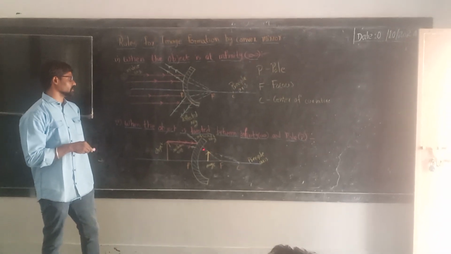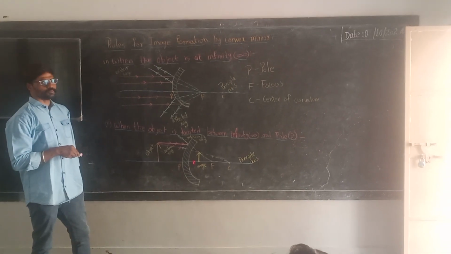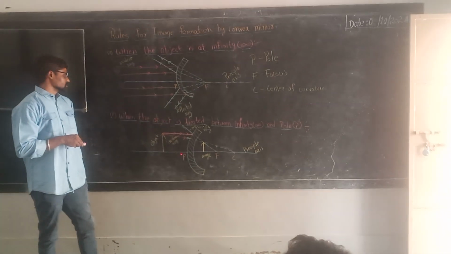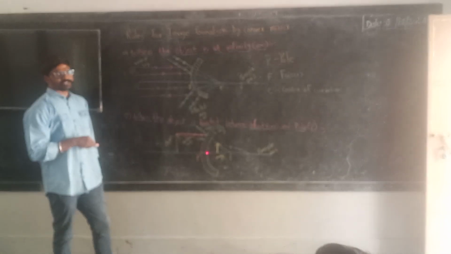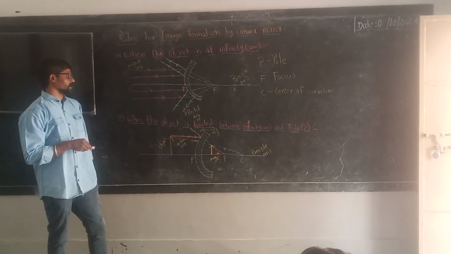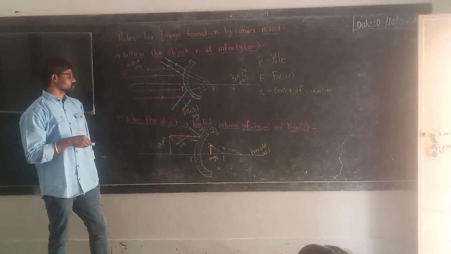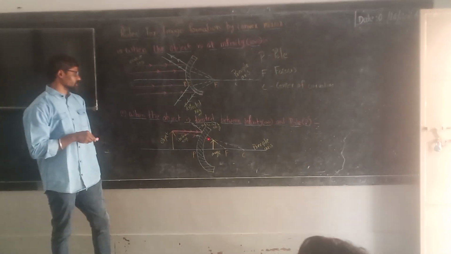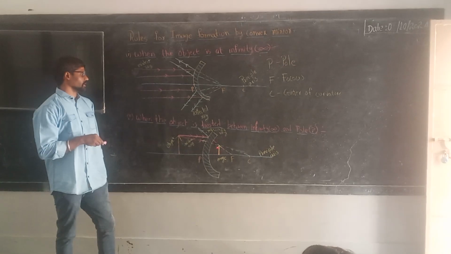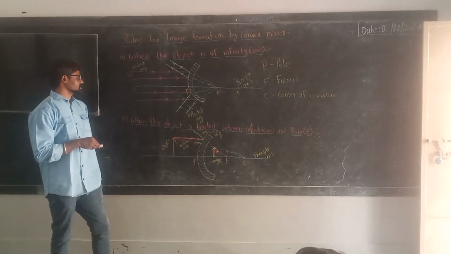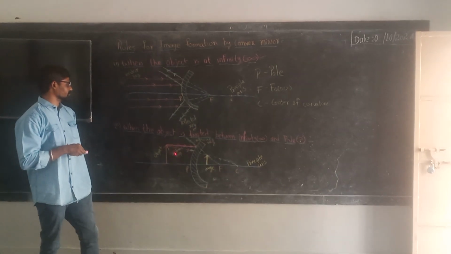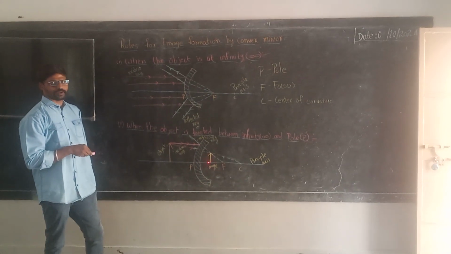So what is the location of the image? The position of the image is in between pole and focus. So what is the nature of the image? Virtual and erect. What is the size of the image? Small. Since we compare with the object, it is small.